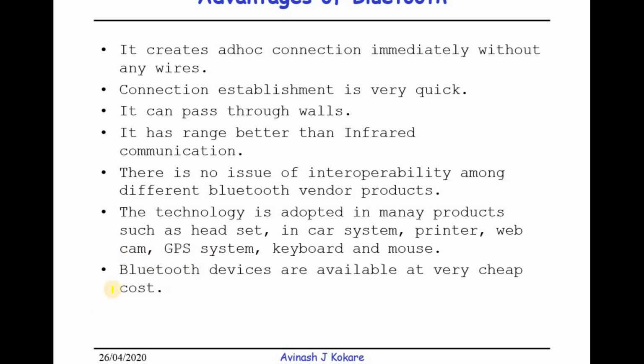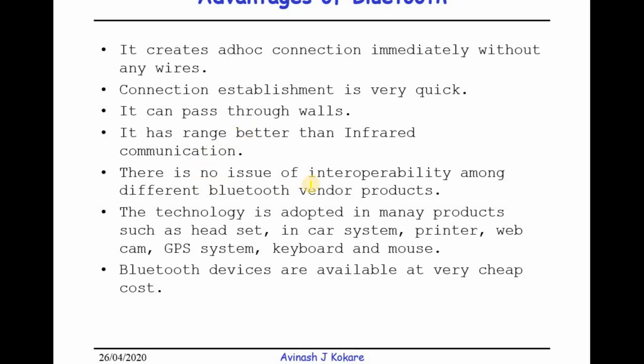Then the Bluetooth signals can pass through walls, and it has a better range than infrared communication. So the range or distance that Bluetooth covers is more compared to infrared communication, but it is lesser than the Wi-Fi range.